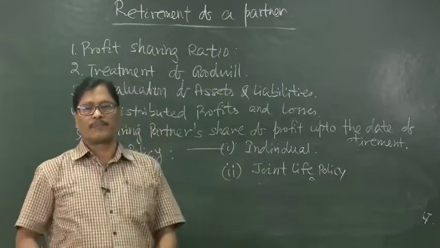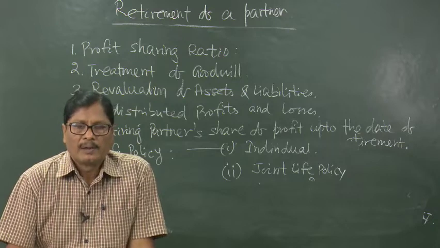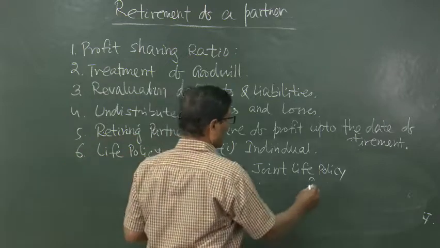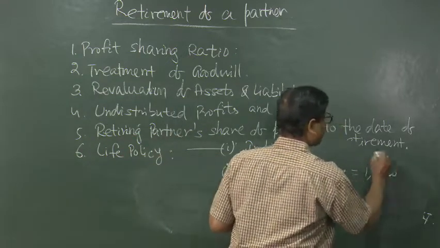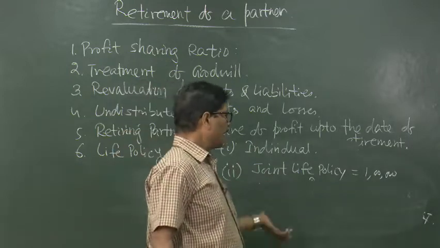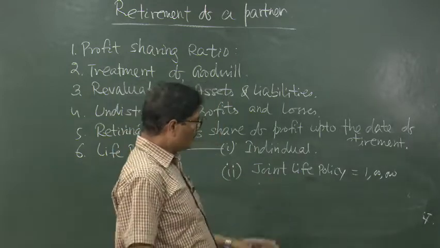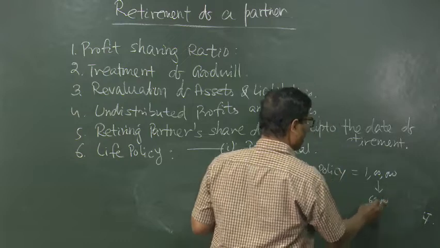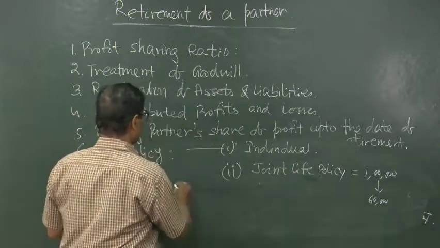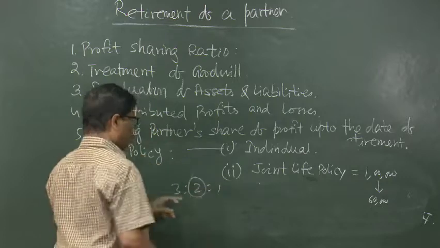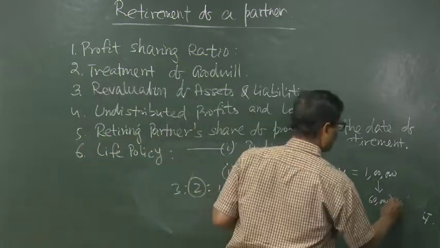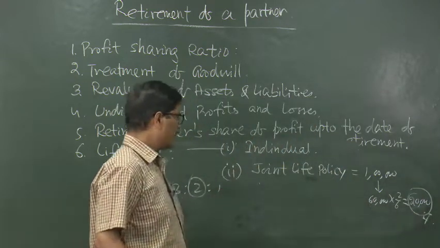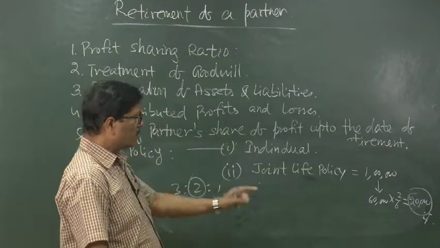So, in case of a joint life policy, when the premium is paid from the partnership firm, then in that case what will happen? Joint life policy is taken for suppose 1 lakh, that is in the joint name of ABC. Now, when B retires, he wants to take a share out of it. So, the surrender value will have to be determined. Suppose the surrender value is 60,000. Now, give him 2/6 of 60,000, because the profit sharing ratio is 3:2:1, and this fellow is going out 2/6. 60,000 into 2/6 is equal to 20,000. So, his capital account will be credited and joint life policy account will be debited with 20,000.